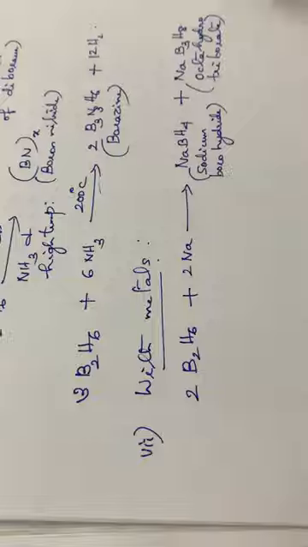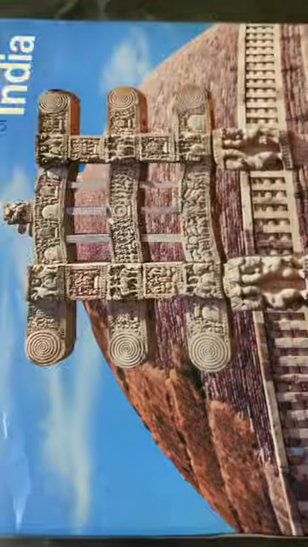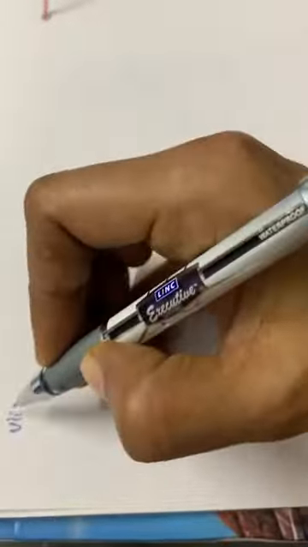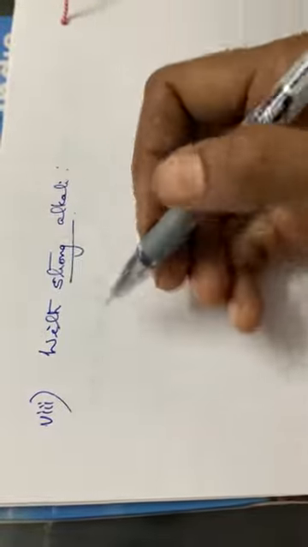Then the next reaction, the 8th reaction, with strong alkali. Strong alkali means normally we use sodium hydroxide or potassium hydroxide. So here we are writing a reaction with KOH.